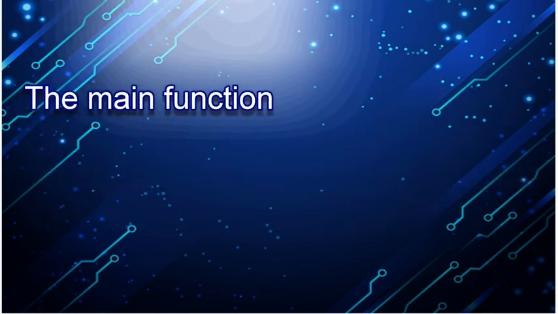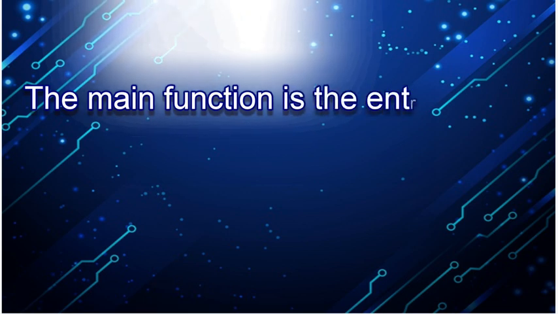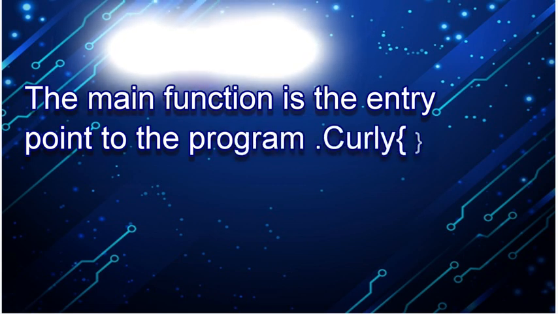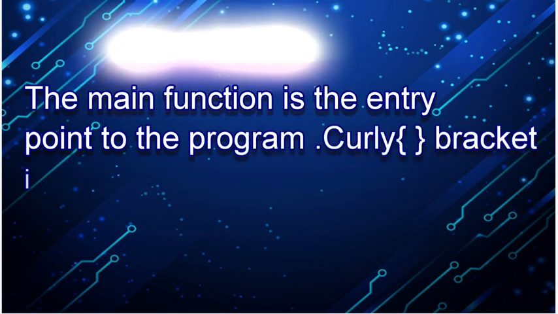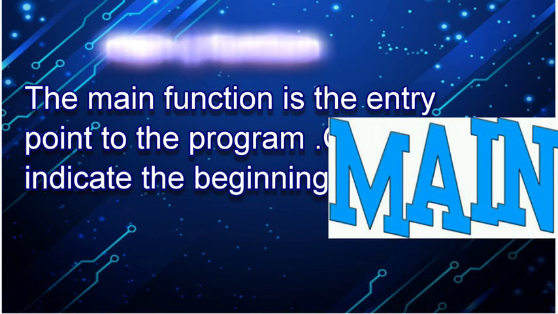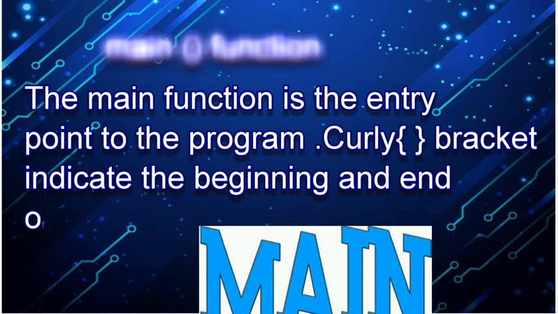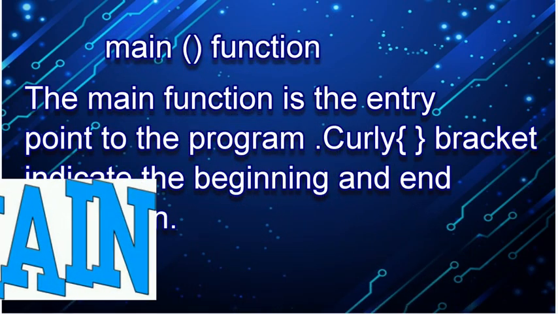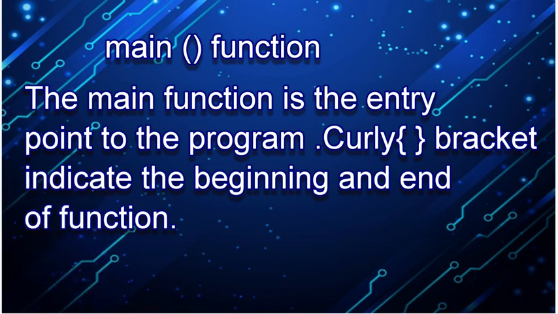So basically we call it the int main function. What is the basic purpose of the main function? The main function is the entry point of the program. Whenever the compiler sees the main function, it will enter into the program. The curly braces at the start and the end of a main function mark the start and the end of that particular main function.